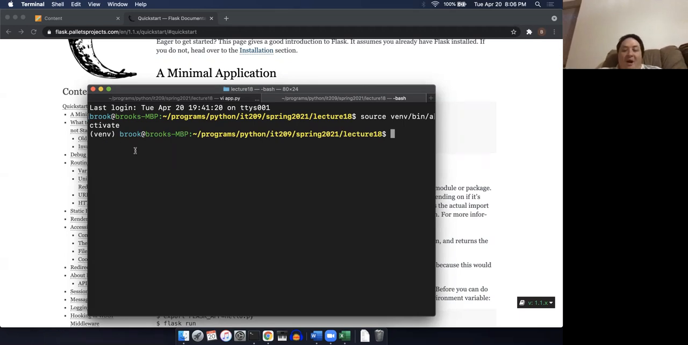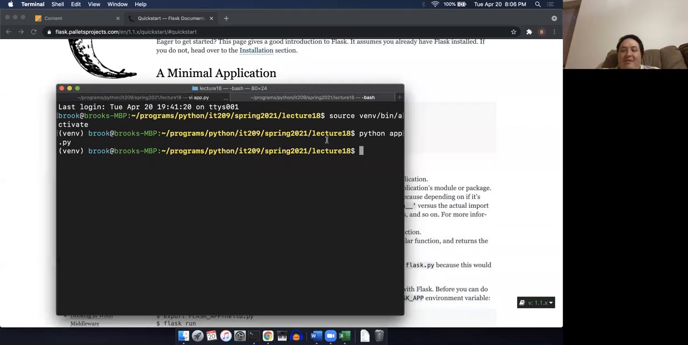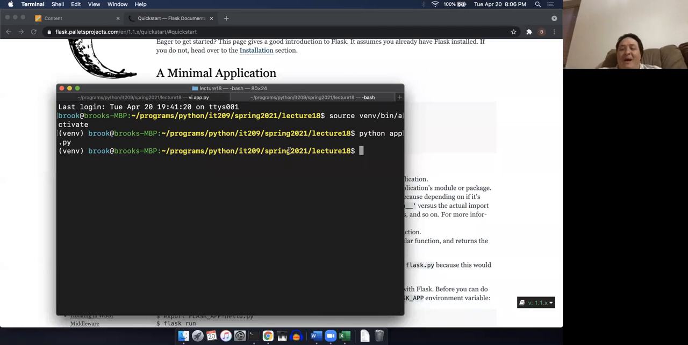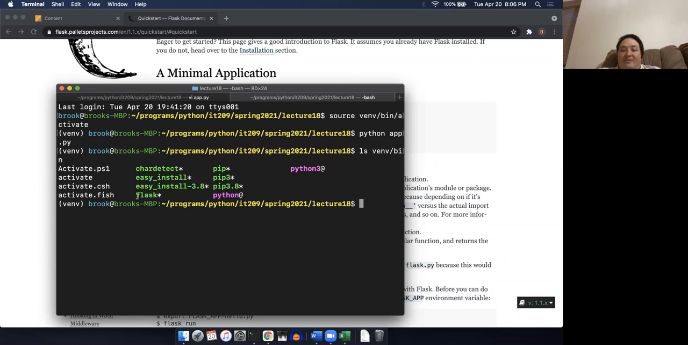Now if I were to just do python app.py, it doesn't appear that anything happened. It just kind of ran and didn't do anything. So that's not particularly interesting. The reason why is that this particular application with these annotations is a specific Flask thing. Remember when I was showing you that binary earlier? Remember if I do ls venv, remember how there's this flask?